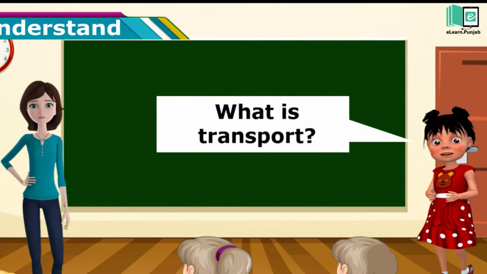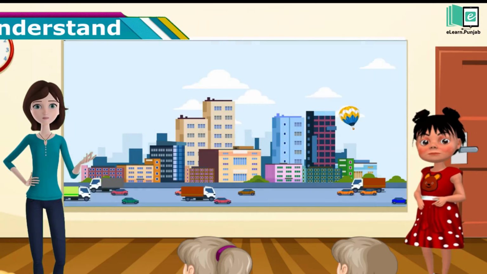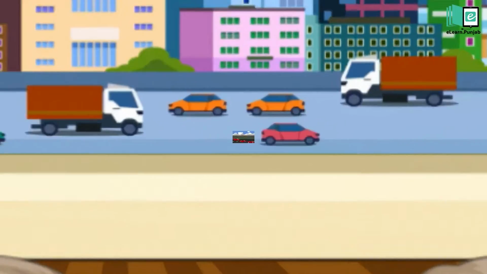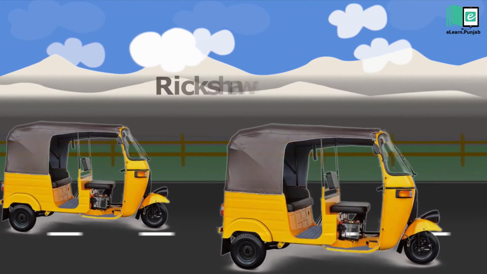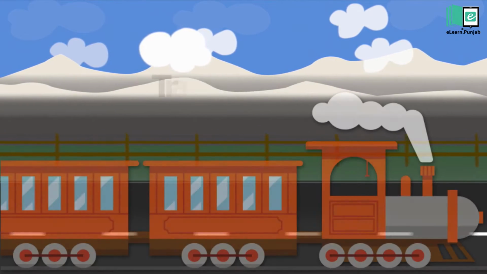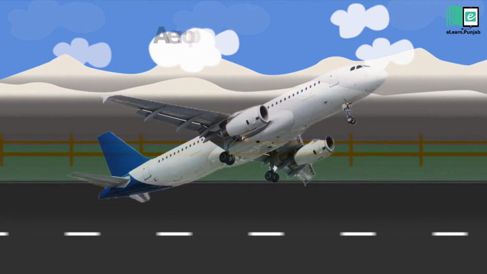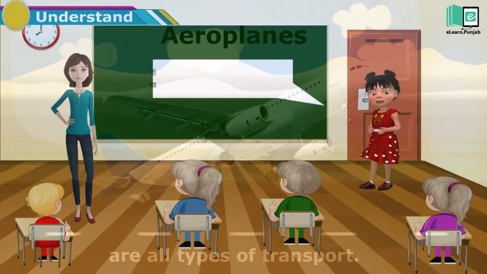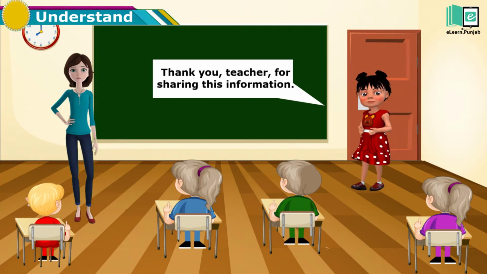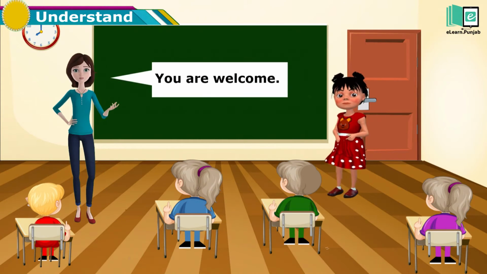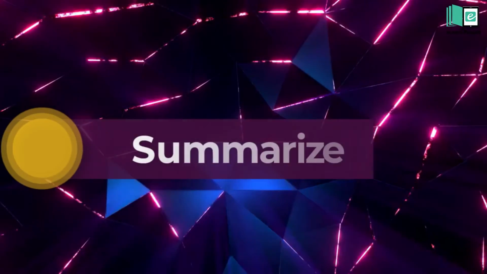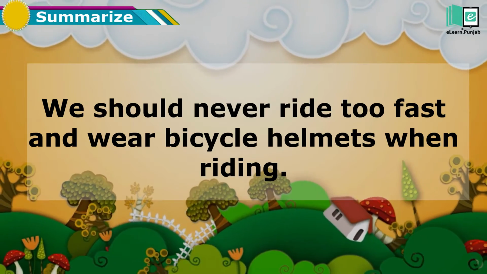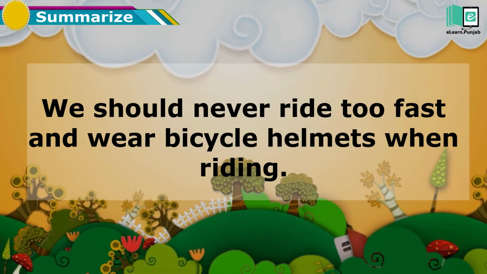What is transport? Transport takes people and goods from one place to another. Cars, buses, rickshaws, motorbikes, trains, ships, and aeroplanes are all types of transport. Thank you, teacher, for sharing this information. You are welcome. Kids, we should never ride too fast and wear bicycle helmets when riding.